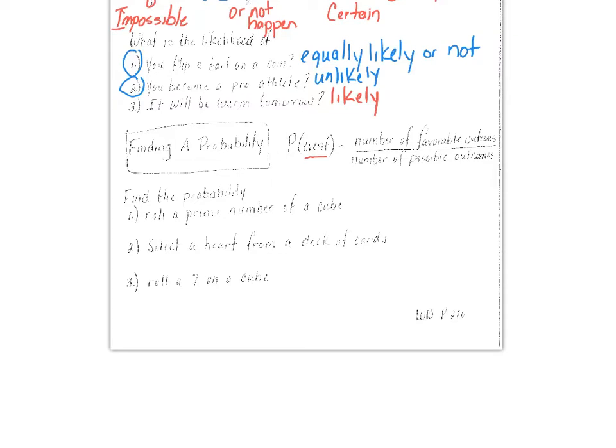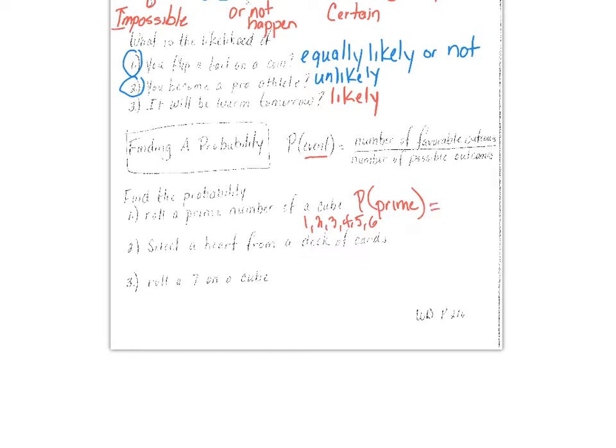Find the probability that you roll a prime number on a cube. We're going to write the probability of a prime. This does not say likelihood, it says probability of a prime number. All the outcomes on a cube: 1, 2, 3, 4, 5, and 6. We have to put how many are favorable on top. How many of these are prime numbers?